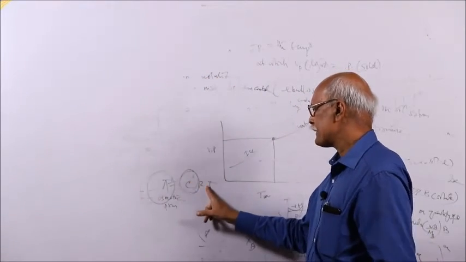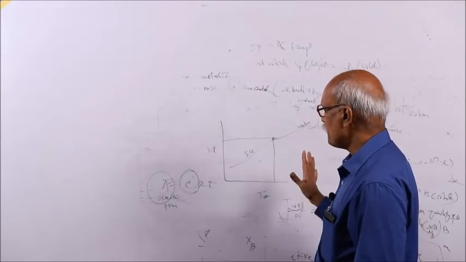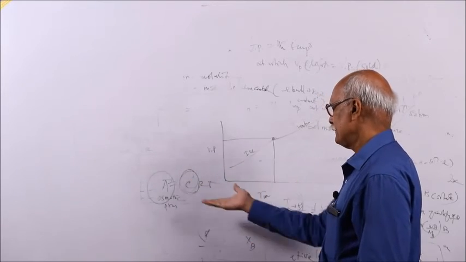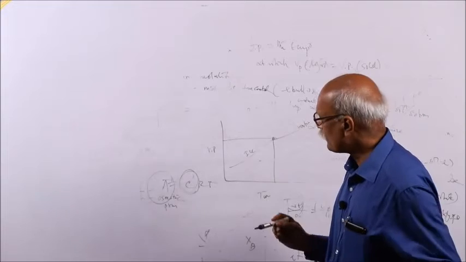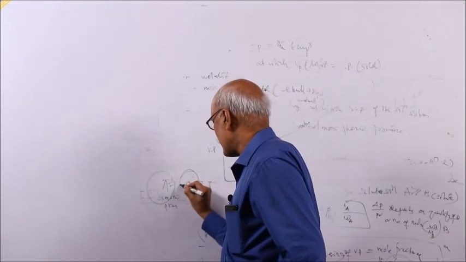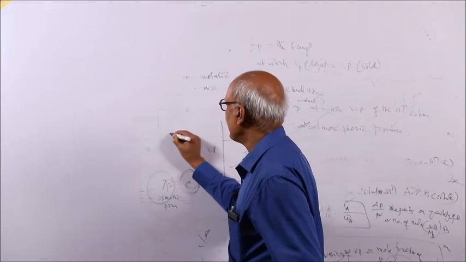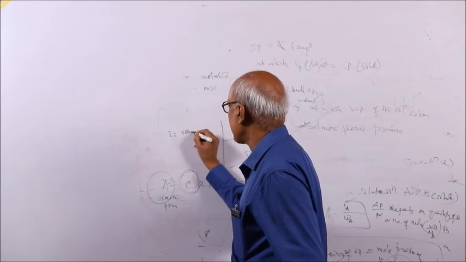But you remember, if the solute undergoes dissociation or association, there will be deviation in these equations, and a correction term is needed, that is called the van't Hoff factor.